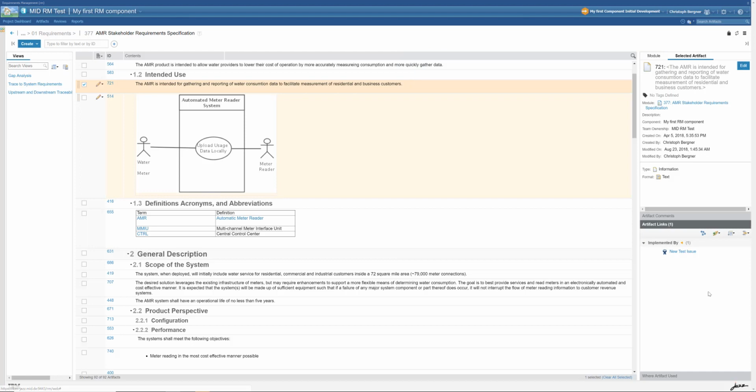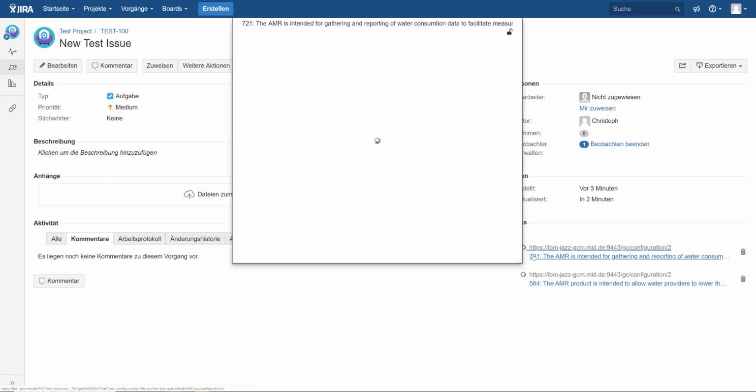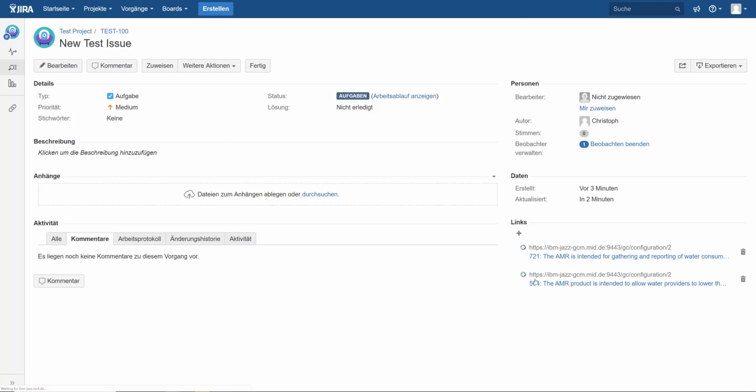Okay, so here we can click on that element, control click, we navigate to Jira. Here we are in the new test issue, and now I can do a rich hover also on this one, and we will get the delegated UI of that requirement. Okay, so that worked out very well.